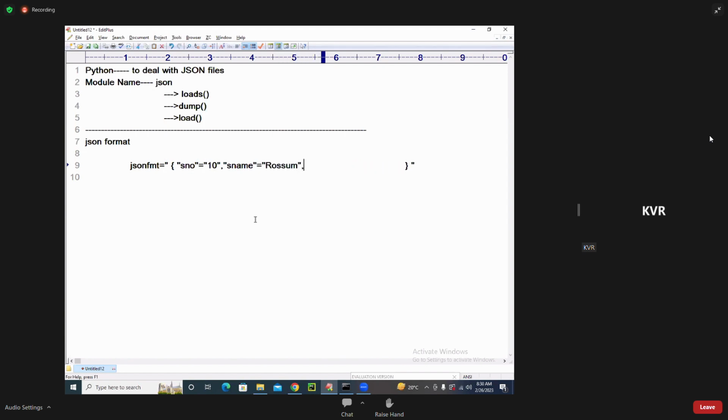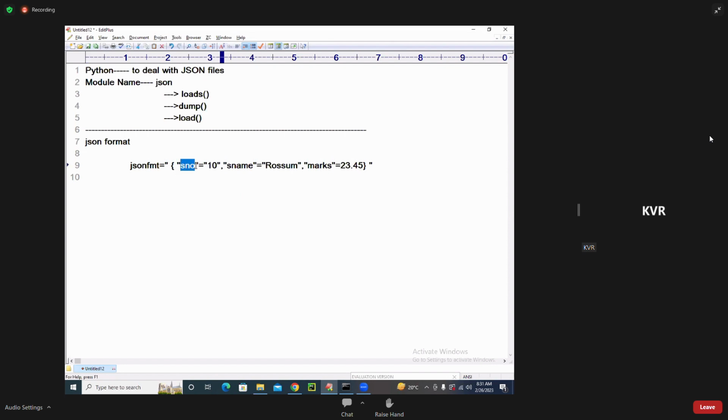Now marks is equal to 23.45. I hope you are following me. Everything is enclosed within double quotes. This is JSON format, key, value pairs. Yes, exactly, Raj.